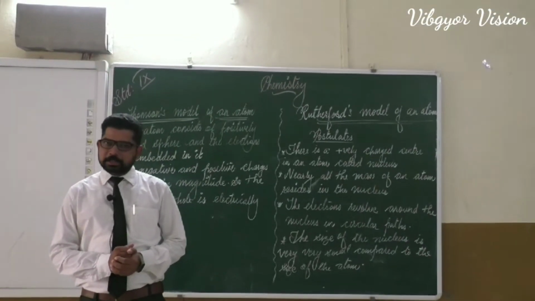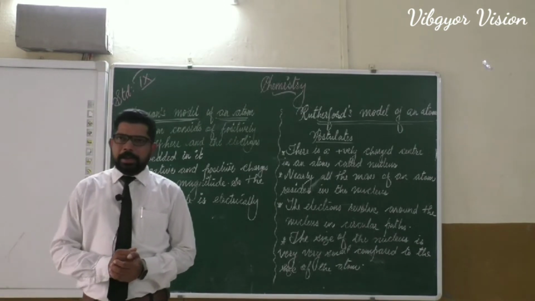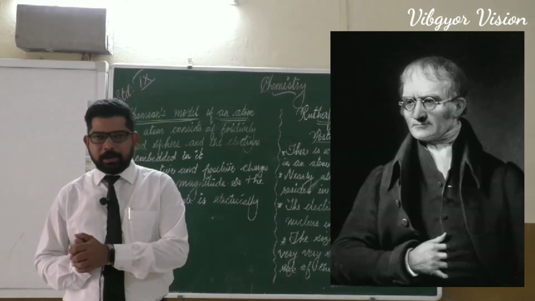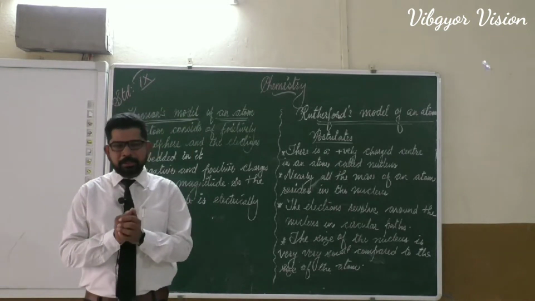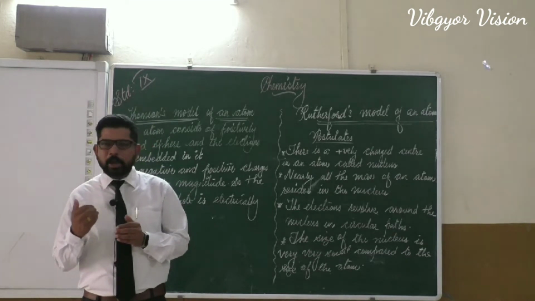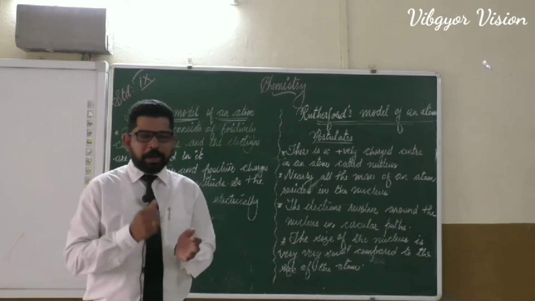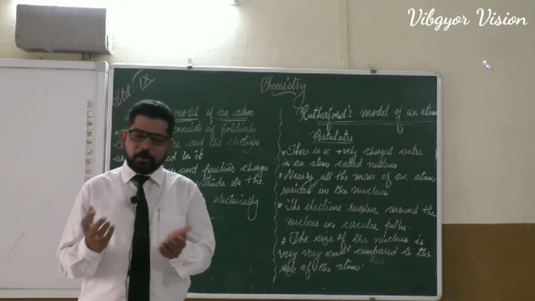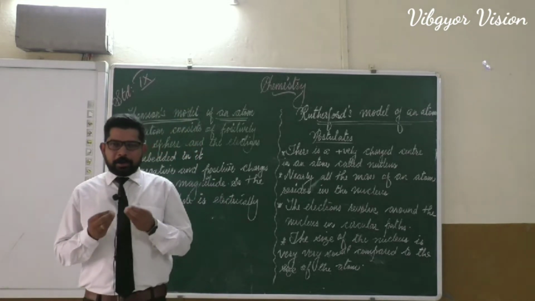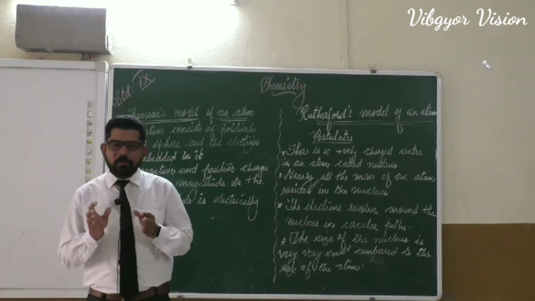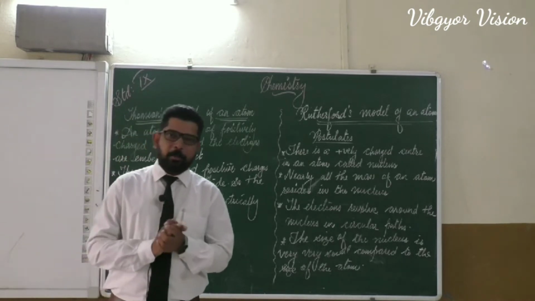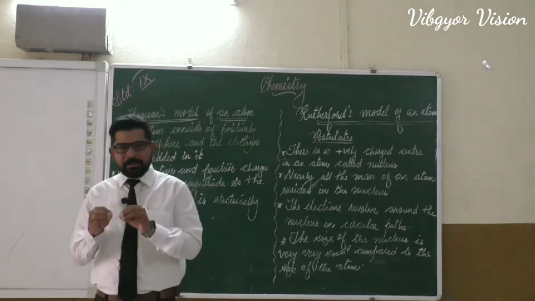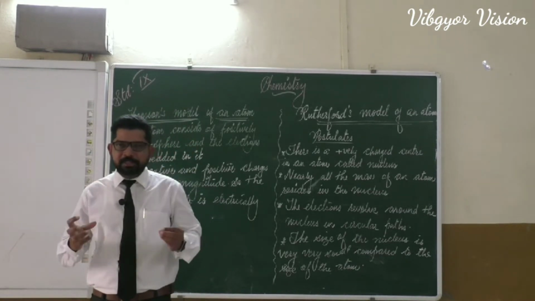Now let's learn the structure of atom. Dalton proposed that atoms are indivisible and indestructible. We have learned that atoms cannot be created or destroyed. Now we have come to know that atom contains electrons and protons. So after getting this knowledge, there is no value for Dalton's model or Dalton's atomic theory, because Dalton's atomic theory said that atoms are indivisible, and we came to know that atoms are divisible, it contains electrons and protons.